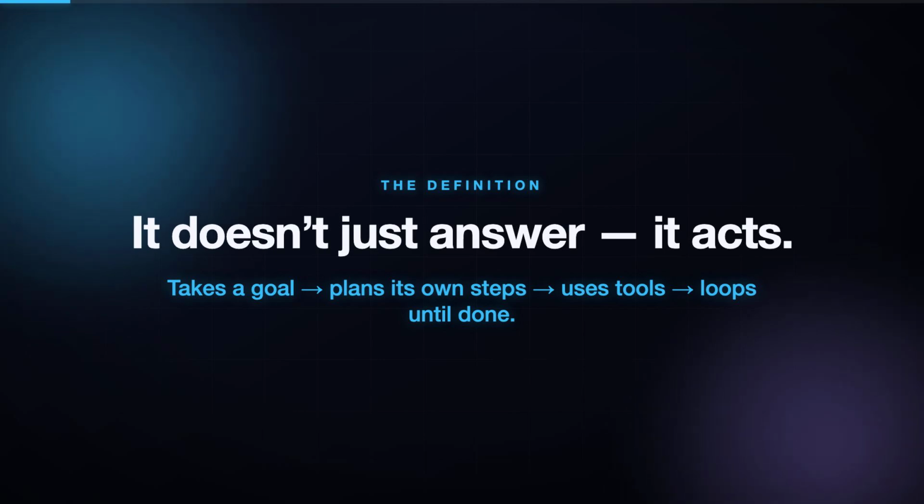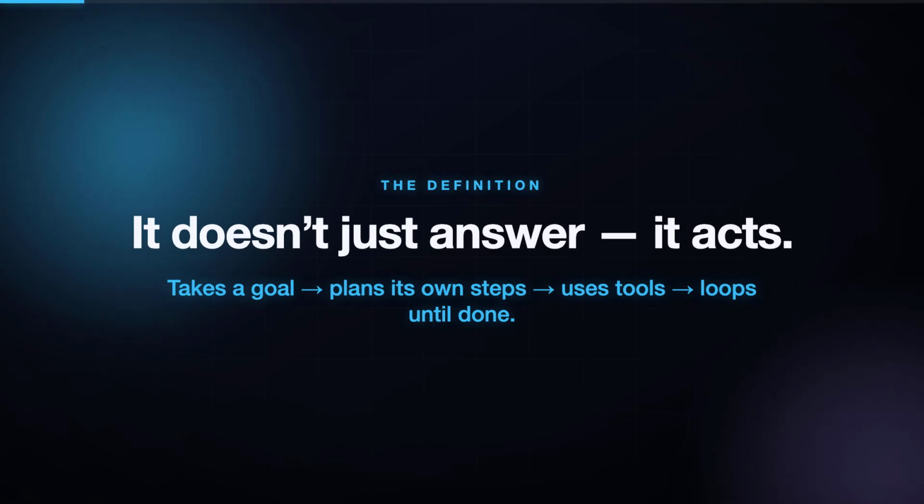Here's the simplest definition that actually holds up. An AI agent is a system that takes a goal and pursues it by deciding its own steps, using tools, and acting in a loop until the goal is met. The key word is acts. A normal chatbot generates text and then stops. An agent generates an action, runs it, looks at what happened, and decides what to do next.